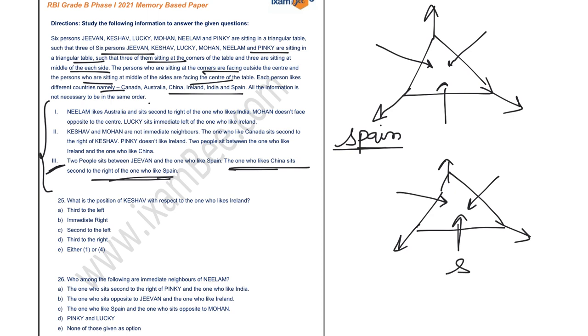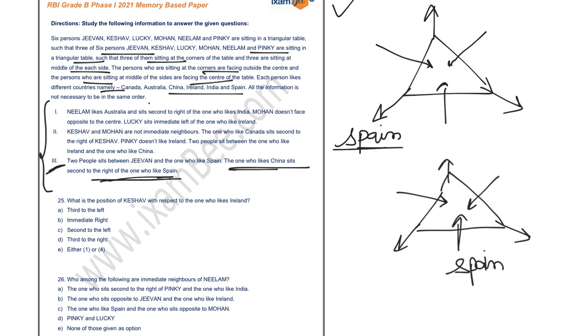So I'm placing Spain over here. Now I'll proceed with my first case and see whether the whole arrangement is possible with the first case only, or whether I have to look at the second case. It is given that the one who likes China sits second to the right of the one who likes Spain.